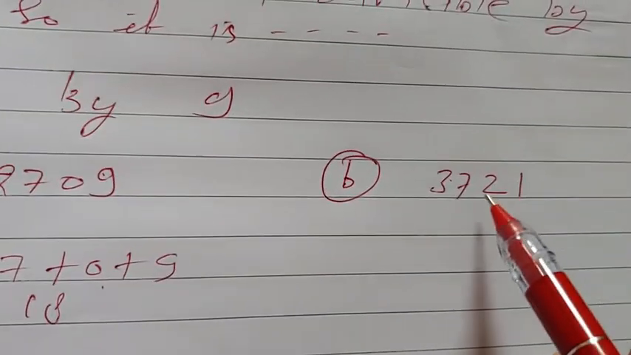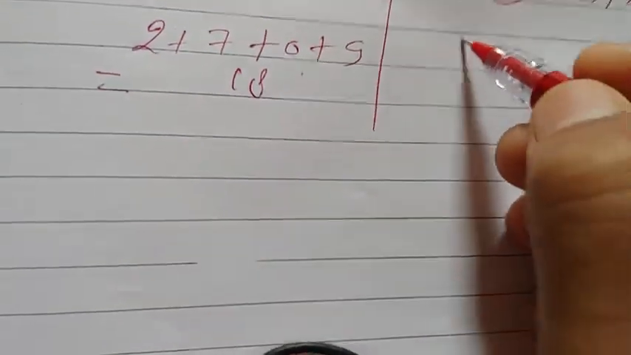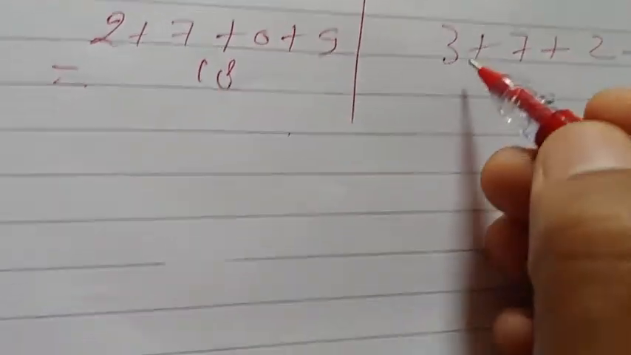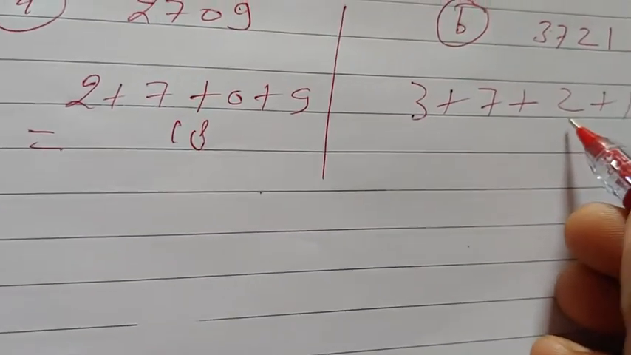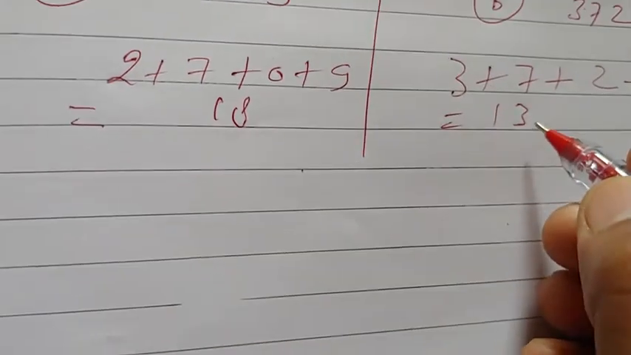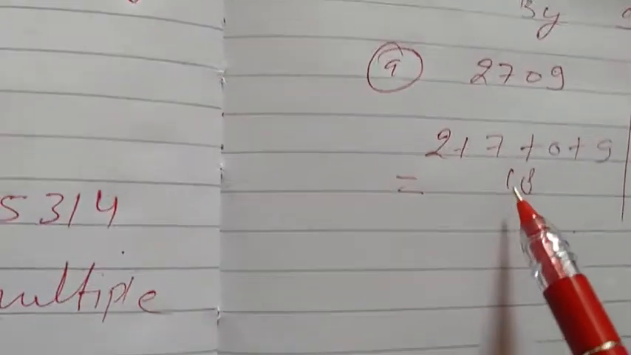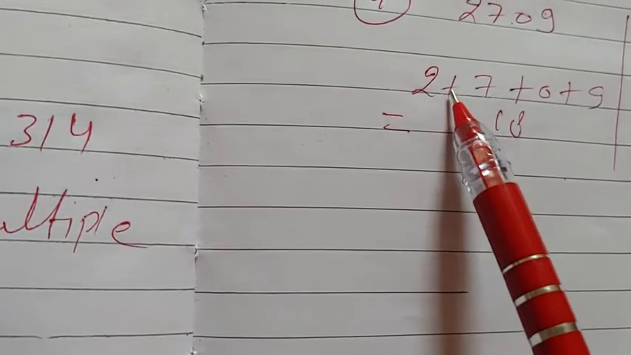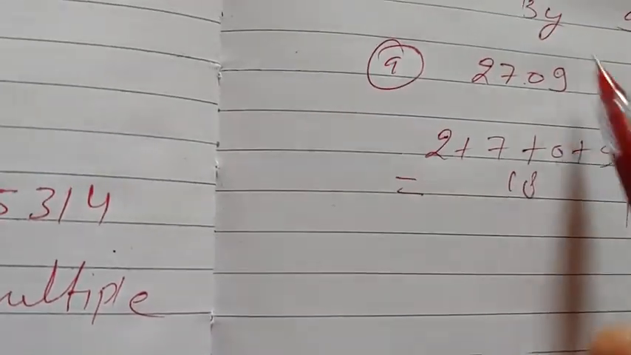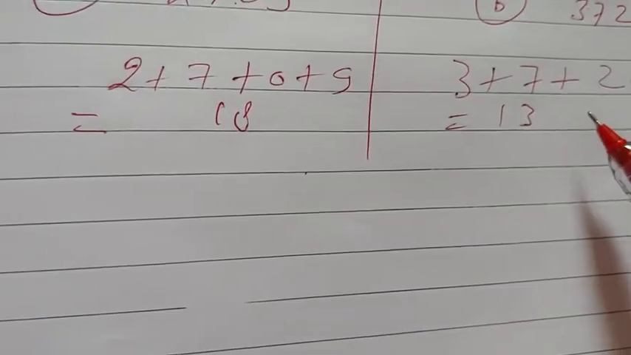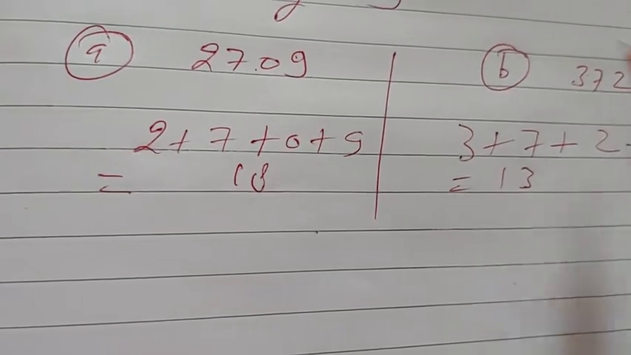Again, 3721: 3 plus 7 plus 2 plus 1. 3 plus 7 is 10, plus 2 is 12, plus 1 is 13. So it is not divisible by 9. So what will be the statement? The sum of its digits is divisible by 9, so the number is divisible by 9. Here, the sum of its digits is not divisible by 9, so it is not divisible by 9.